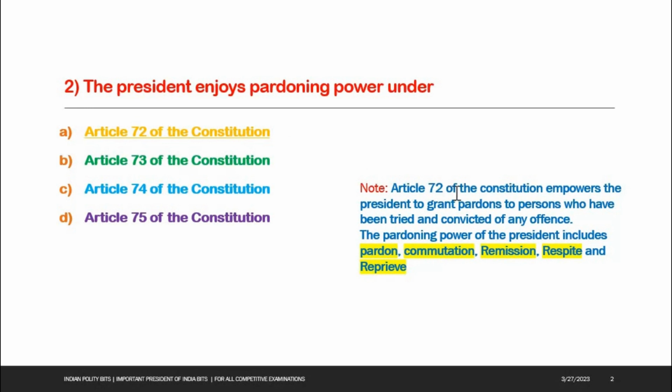See the note here. Article 72 of the Constitution empowers the President to grant pardons to persons who have been tried and convicted of any offence. The pardoning power of the President includes pardon, commutation, remission, respite and reprieve.